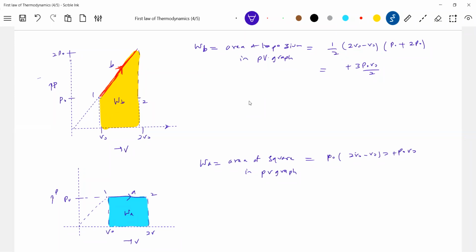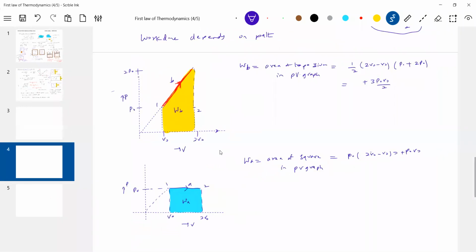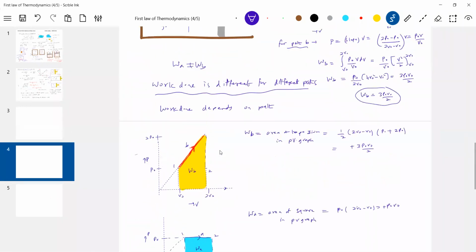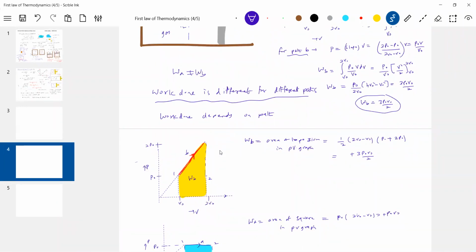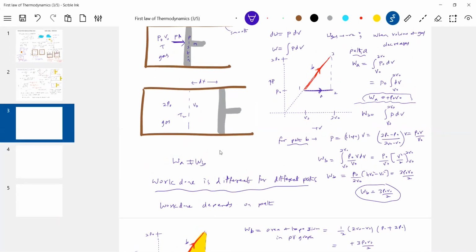There are two approaches for you. If you can calculate the area in the PV graph, you'll get the work done. Or else, if you know how pressure varies with volume, substitute in work done equal to integral P dV. There you substitute P as a function of volume, then integrate with the limits, and you'll get the work done. From today till next week, the method will be the same. How to calculate work done?